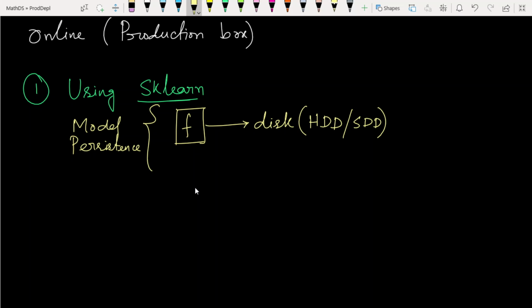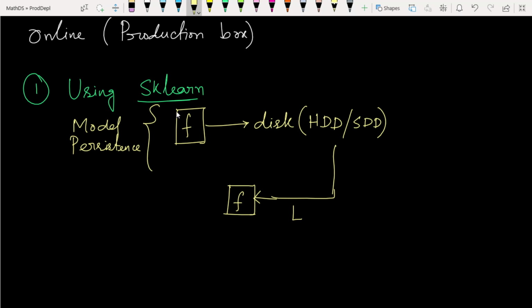Suppose we have built some websites or some applications. On these applications we want to apply these models. So the first thing, from the disks where we stored them, we have to load these models onto our RAM.